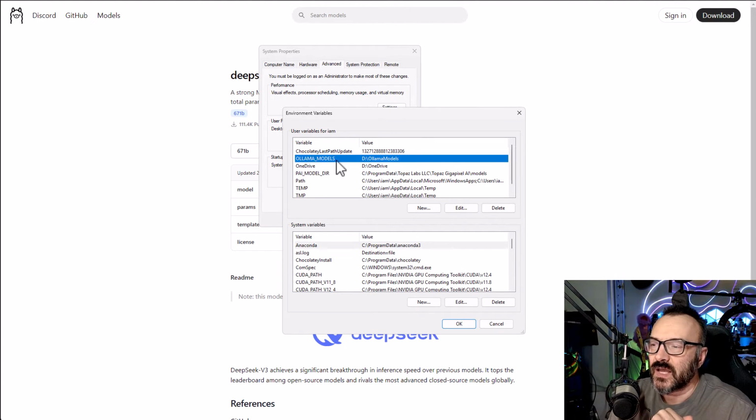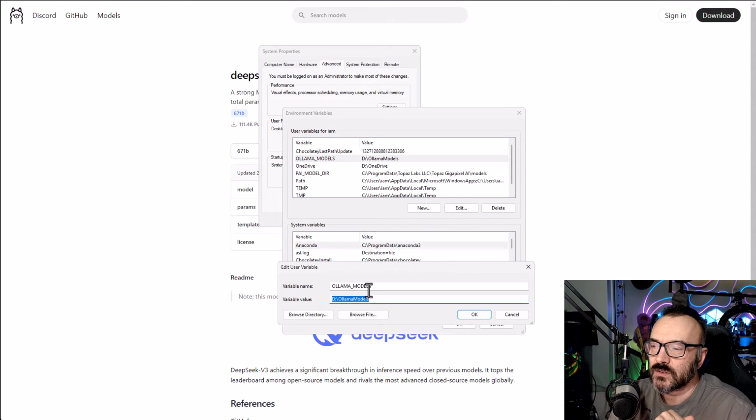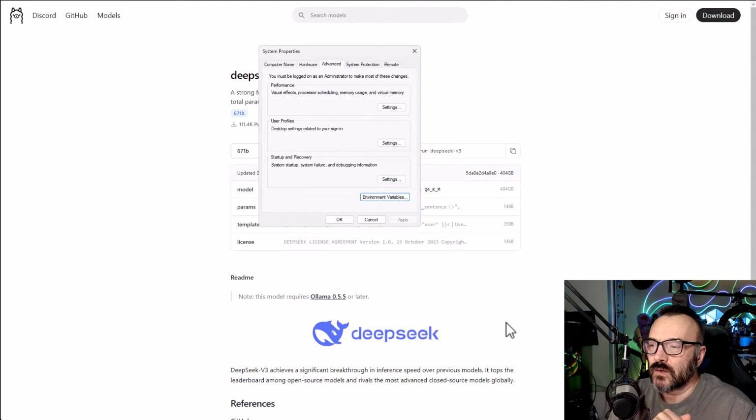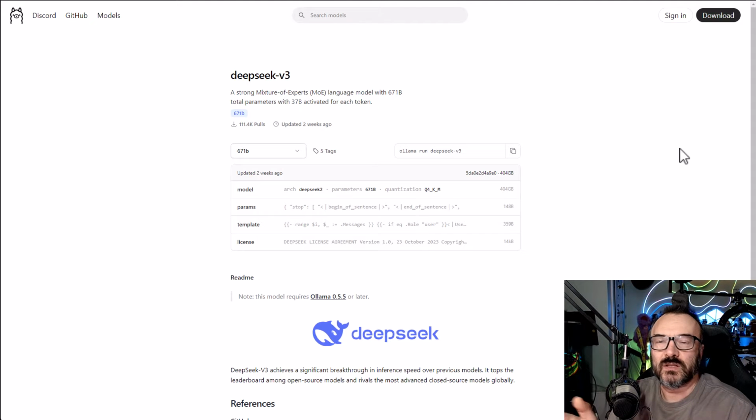In my case, I add OLLAMA_MODELS. Let me show you a little bit closer, right there. See OLLAMA_MODELS and the location where you want it. This way, when you run Ollama, it will read these values and save models there.